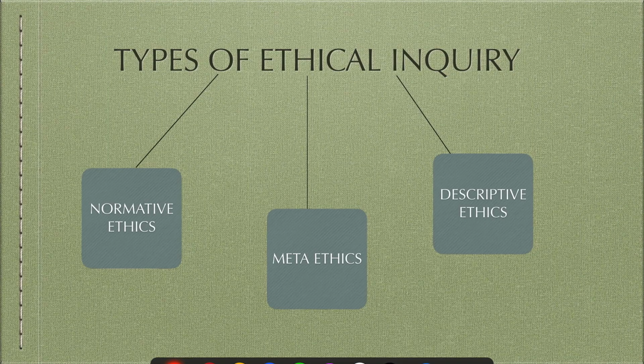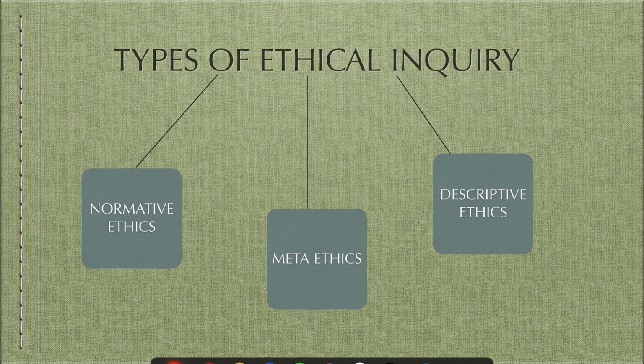So now we come to the types of ethical inquiry. Basically, let's assume ethics as a subject, and there are many ways to study that subject. For example, plants. You can study the internal specification of a plant. Okay, there is a fruit, there is a stem, and inside, food is being transported and everything. Then you can study plants and their interaction with the environment. They take CO2, they give oxygen.